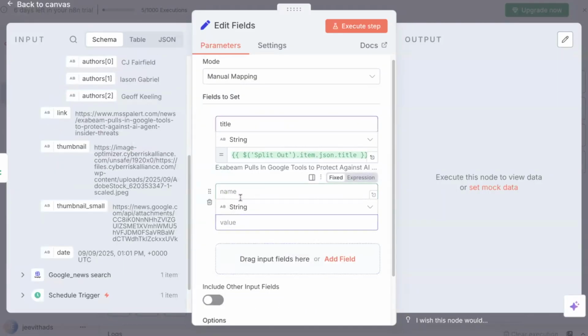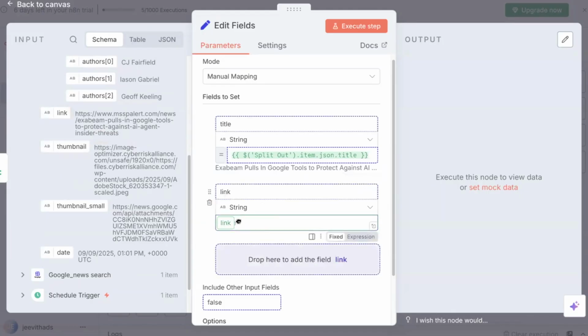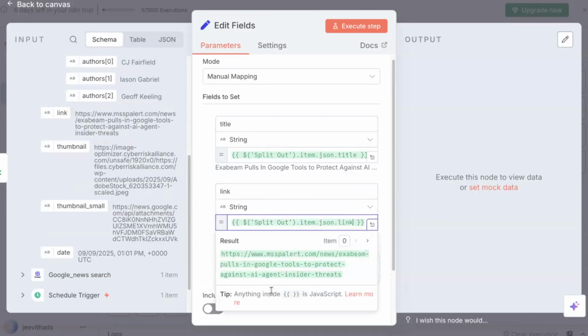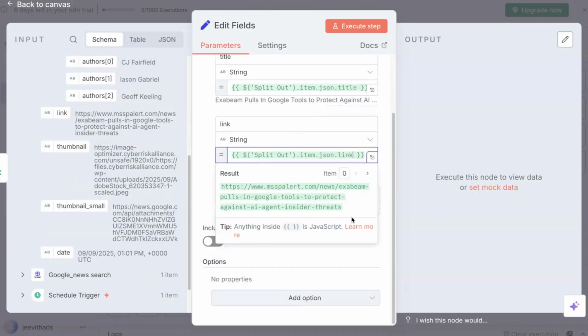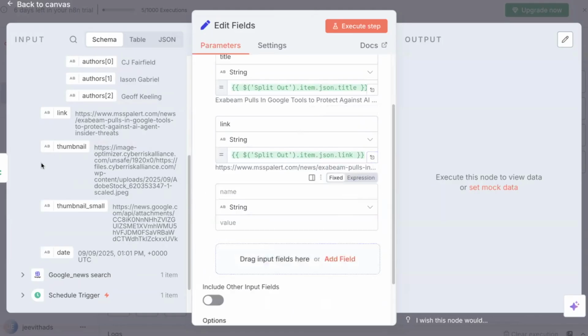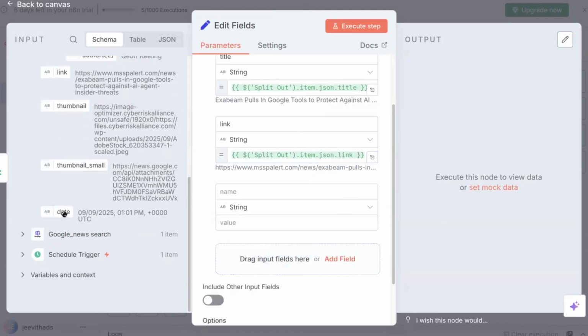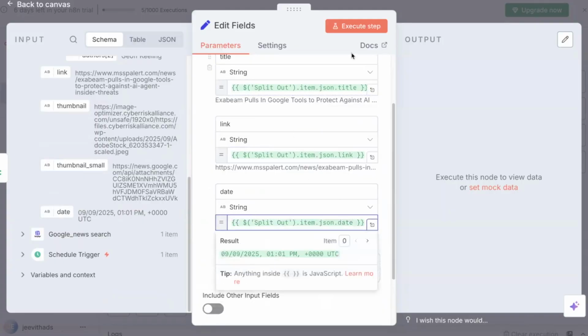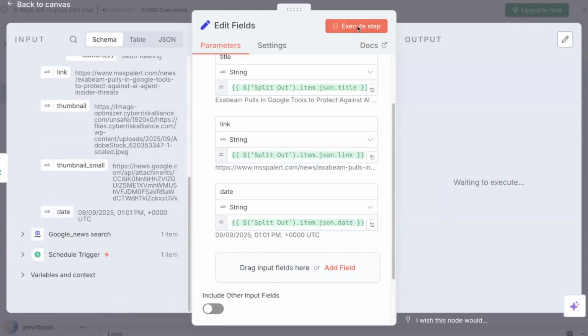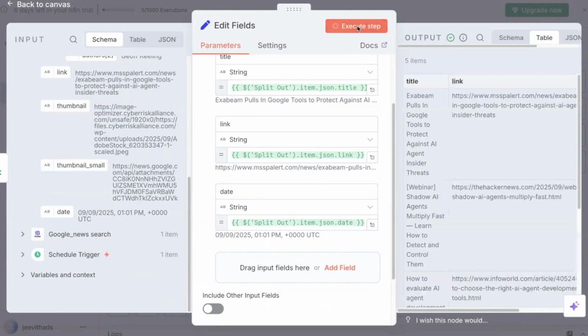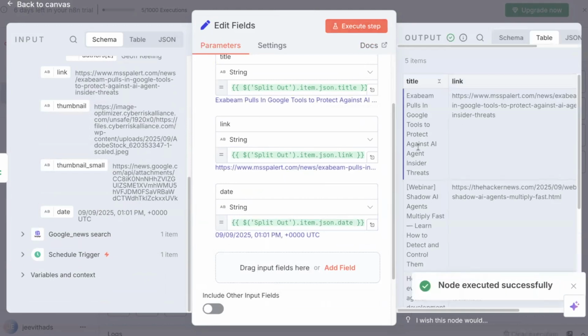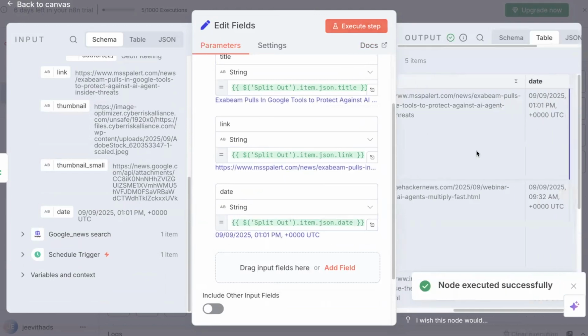So here I'll try to extract a link. See? And similarly, if you want, you can also extract a date as well, like if you want to see when it was published. It's very recent, today, right? Okay, done. Let me execute. So it's going to give you the title of that link. I mean title, link, and also you are getting a date.